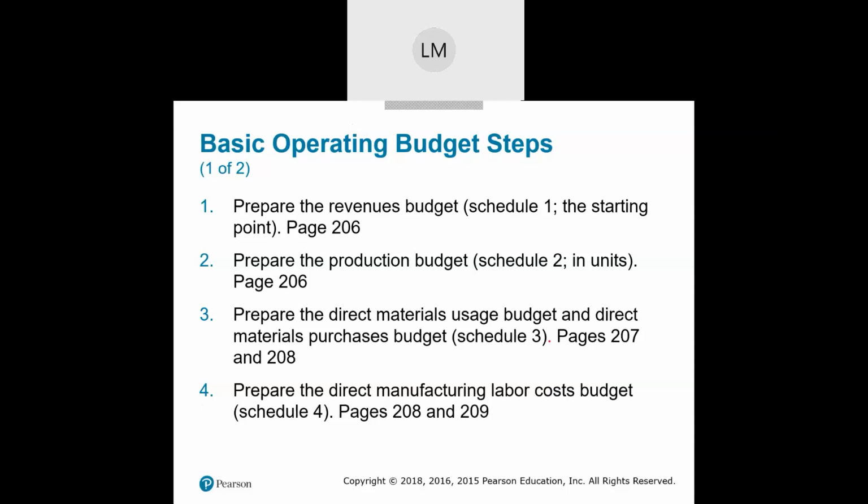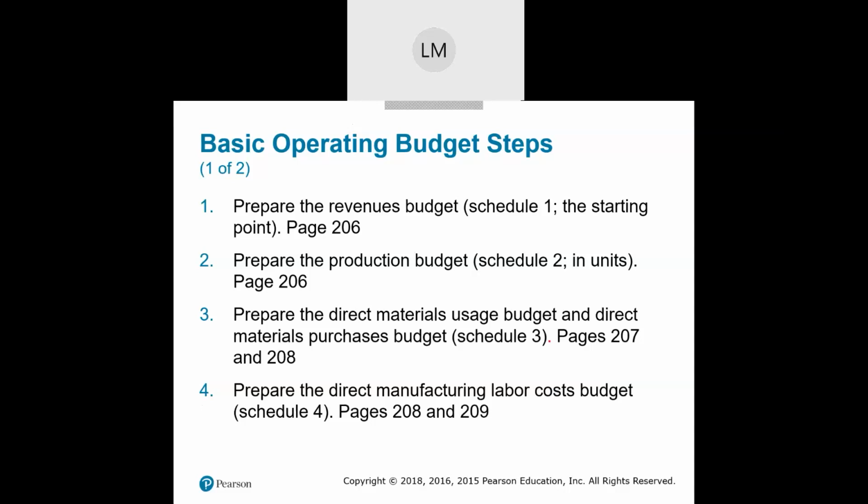So units produced will almost never equal the units sold. Why? Because we're going to have beginning inventory to concern ourselves about, and then we're going to have to figure out what our desired level of ending inventory is. So between both of those, the number of units we produce would not equal the number of units sold. However, that will give us the number of units that we need to produce.